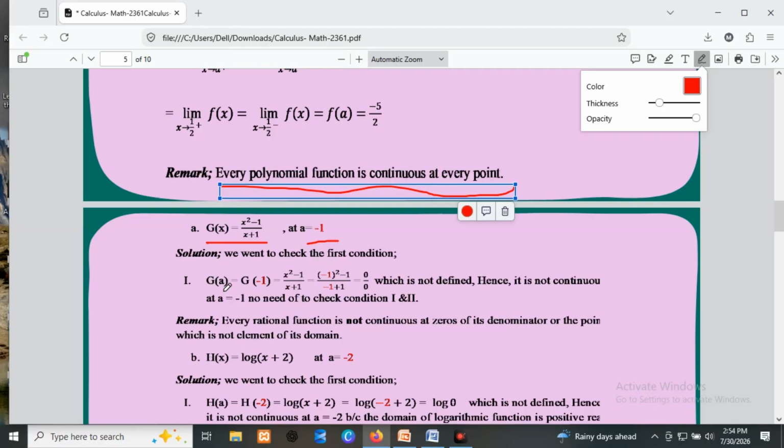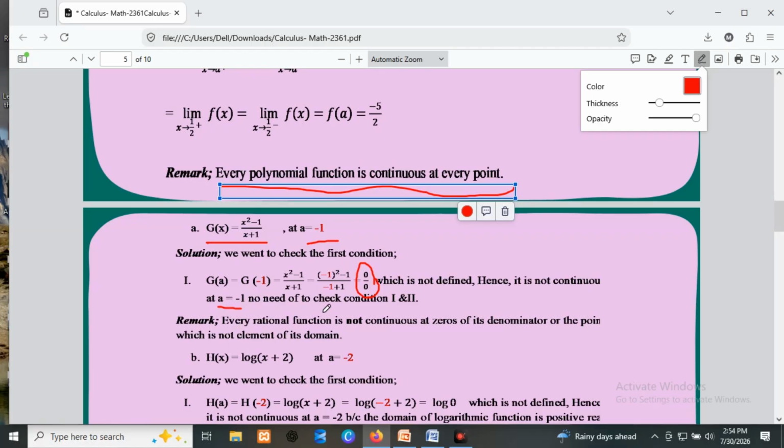First condition, we are going to check the functional value, so we evaluate at minus 1. Then the value gives 0 over 0, which is not an element of the real numbers. So we say it is not defined, hence it is not continuous at x equals minus 1.